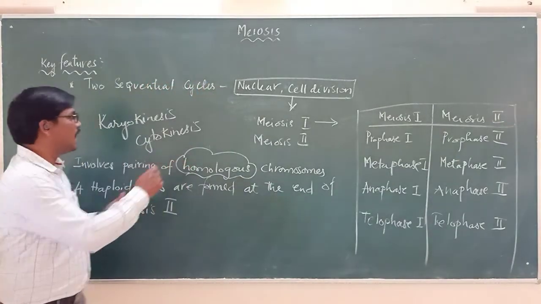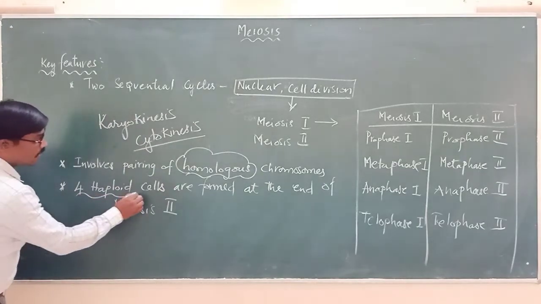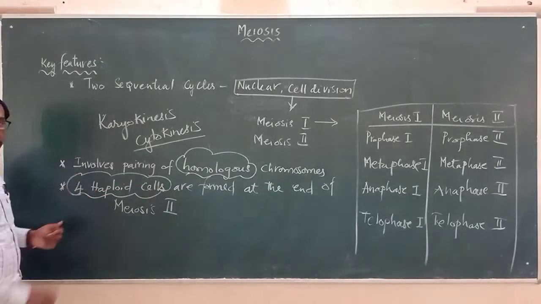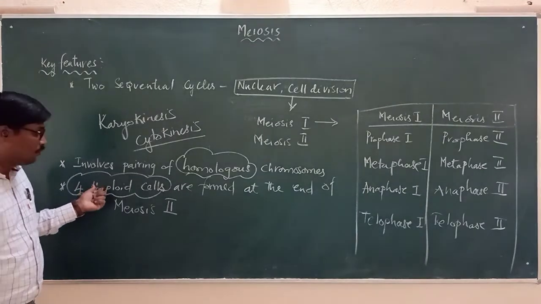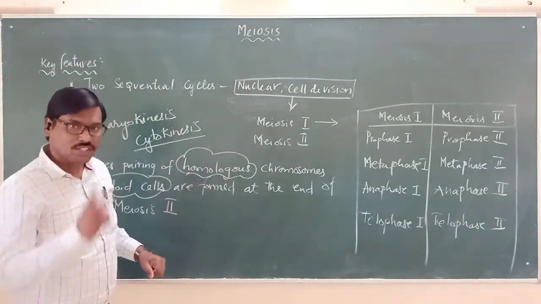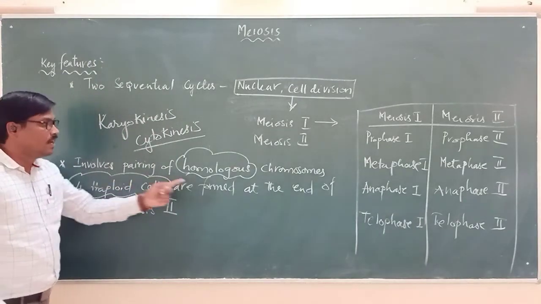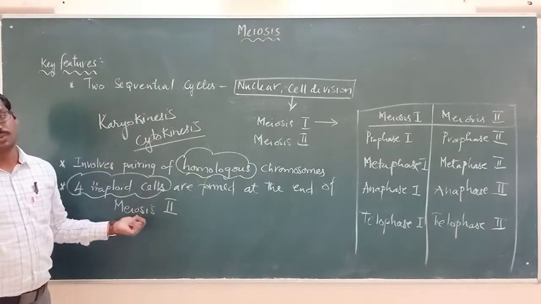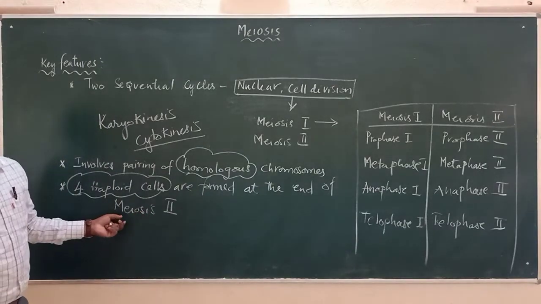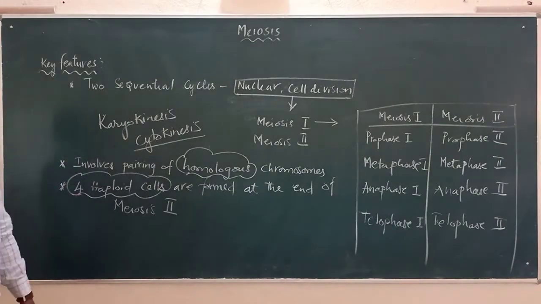And the next one is at the end of meiosis. Once meiosis is ended by cytokinesis, 4 haploid cells are formed. It's a very important point. At the end of mitosis, only 2 cells are formed, which are diploid. Here haploid cells are formed at the end of meiosis 2. So these are the points we should remember as key features.